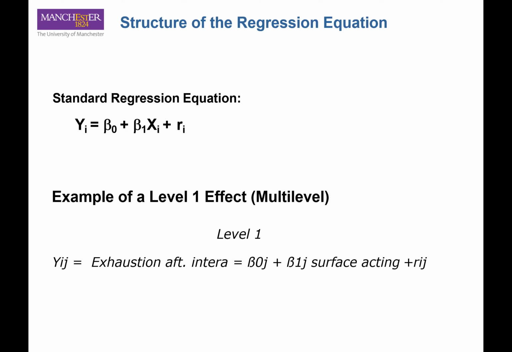The exhaustion after the interaction is the dependent variable, which equals the intercept plus the coefficient of the surface acting and also the error term. The only difference, as I said, is the inclusion of J, that is the person level, the level 2 effects, also considered in the equations.